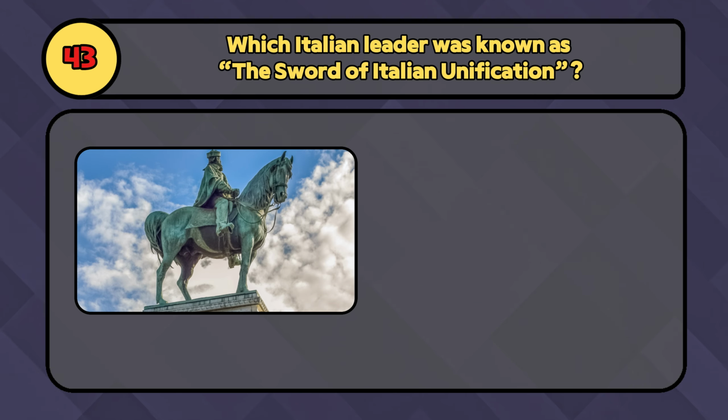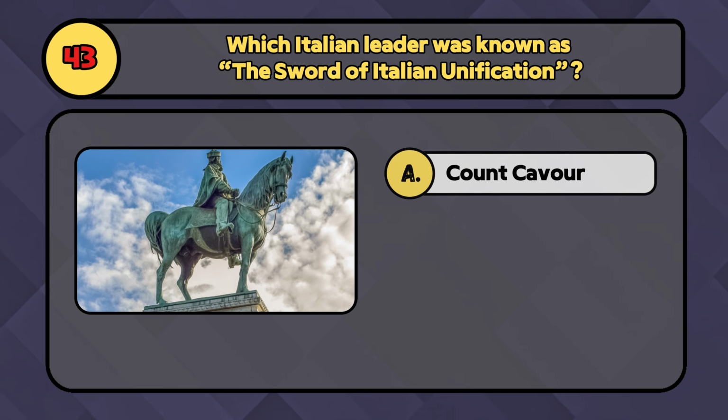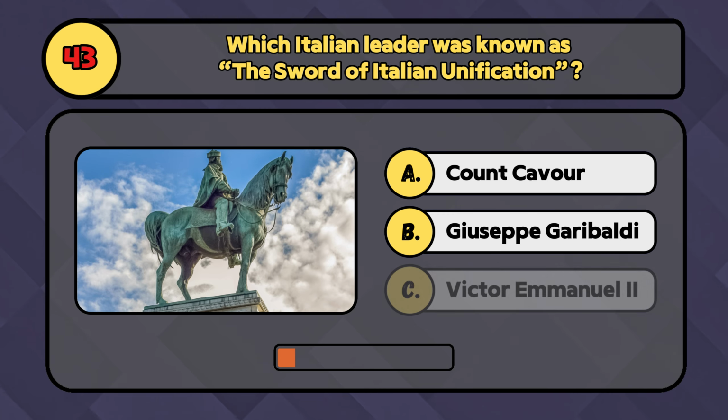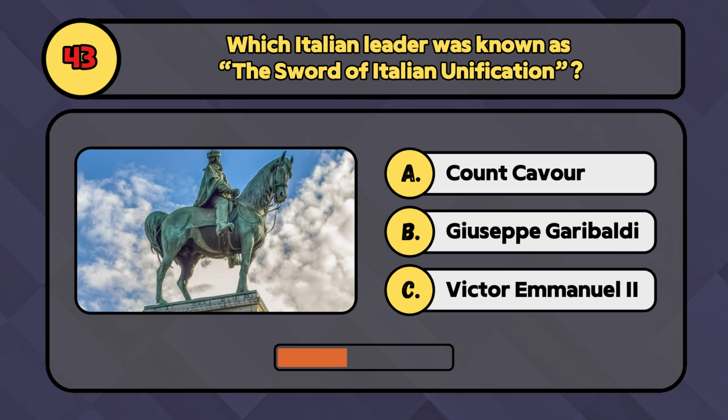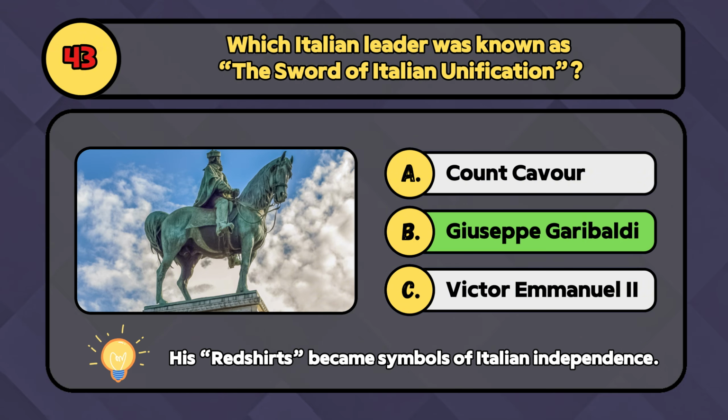Which Italian leader was known as the Sword of Italian Unification? Was it Count Cavour, Giuseppe Garibaldi, or Victor Emmanuel II? Giuseppe Garibaldi earned the title, the daring general who united southern Italy.